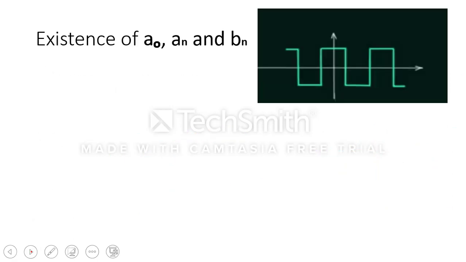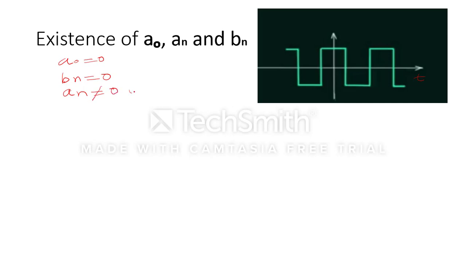Now we will take a few waveform examples in which we will check which coefficient will exist. Suppose this waveform is given to us. Here we can see that this waveform is symmetrical across the time axis, so definitely a naught will be equal to 0. Second, if we put a mirror across the y-axis, we can see that this signal is an even signal. If it is an even signal, then bn will be equal to 0, and only an will not be equal to 0.